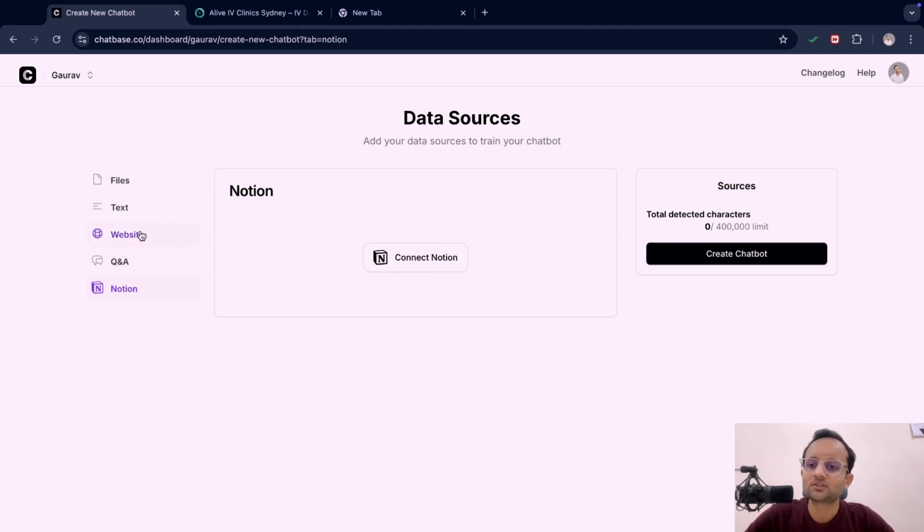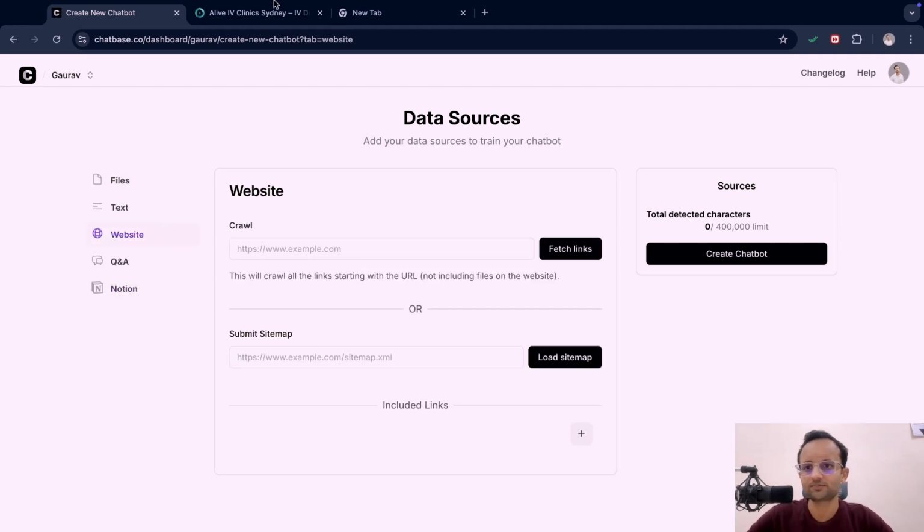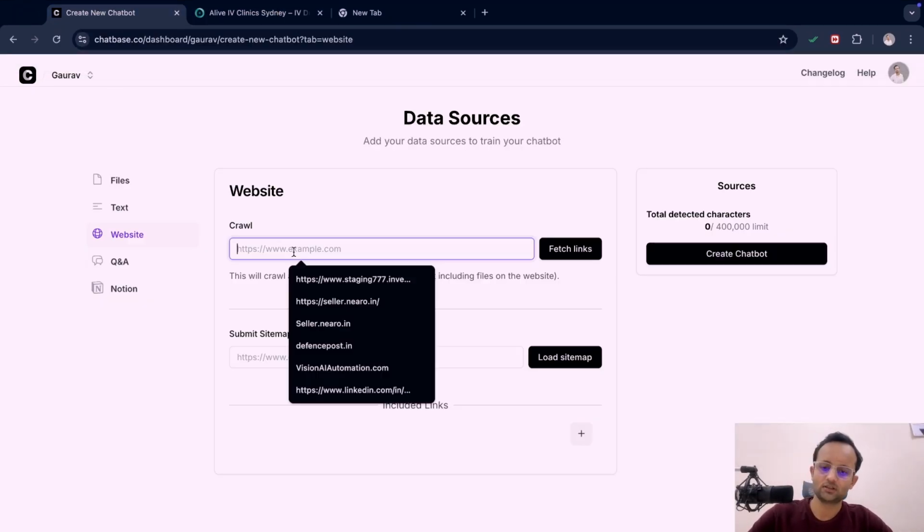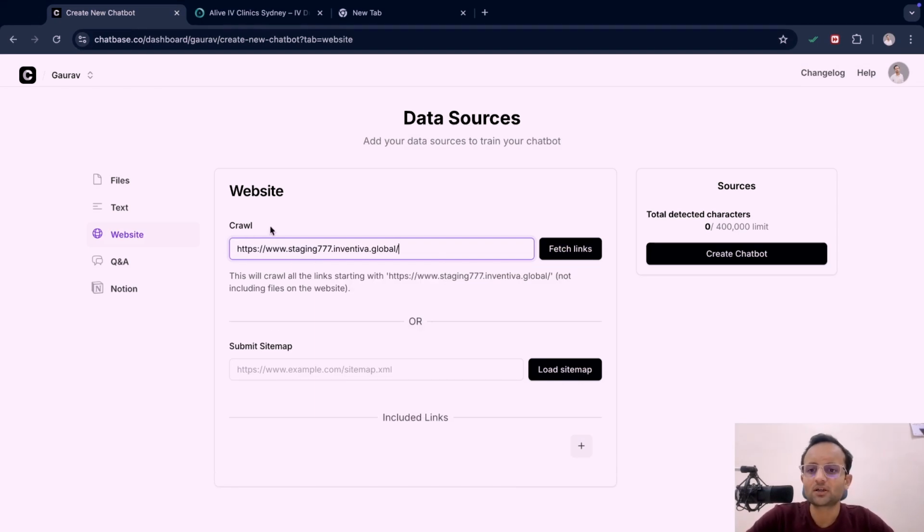So let's go back to the first thing, which is the website that we are going to use here. Here I'm building this AI chatbot particularly for this med spa clinic. So let's use their website here. There is a crawl. There is a crawler of that LLM which will be crawling over the website and reading the data, text data particularly.